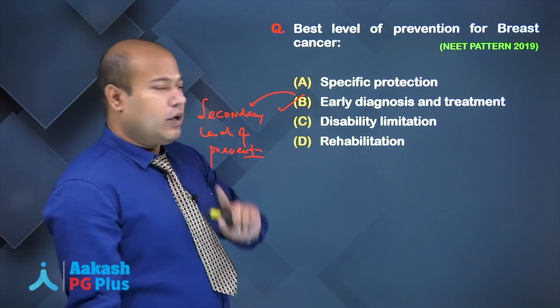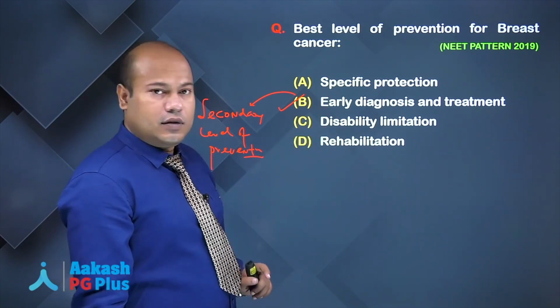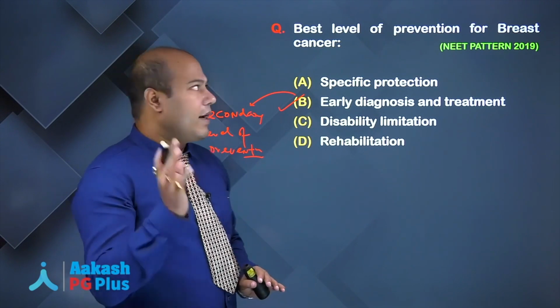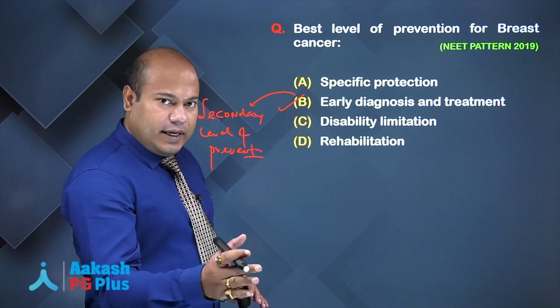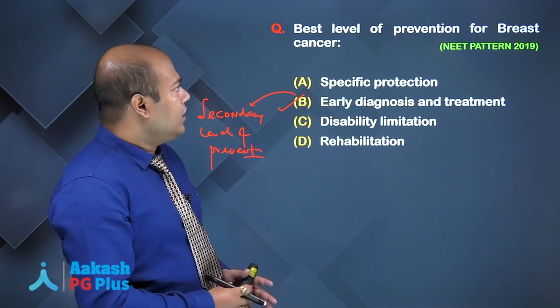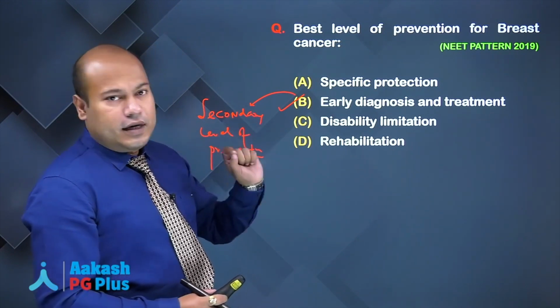It cannot be specific protection. It is not about disability limitation. It is not about rehabilitation. You are trying to do a mammography or a breast self-examination for screening for breast cancer early. Okay. So best level of prevention will be early diagnosis and treatment.